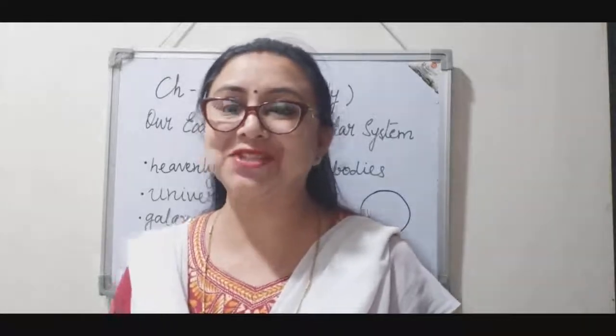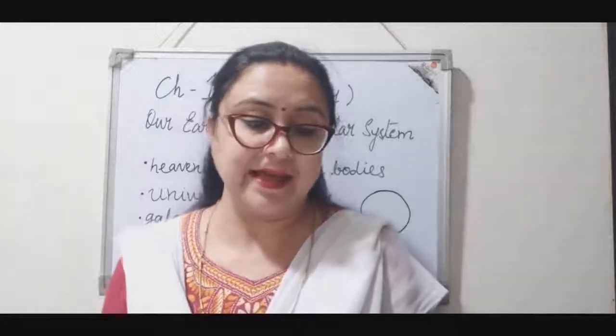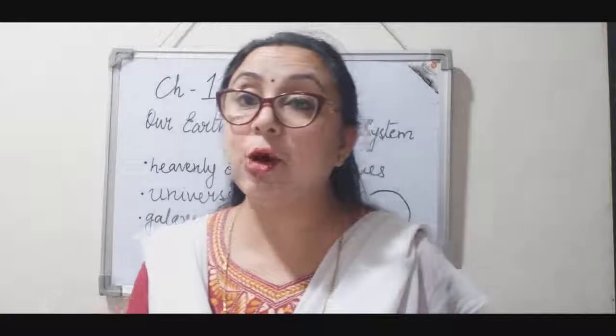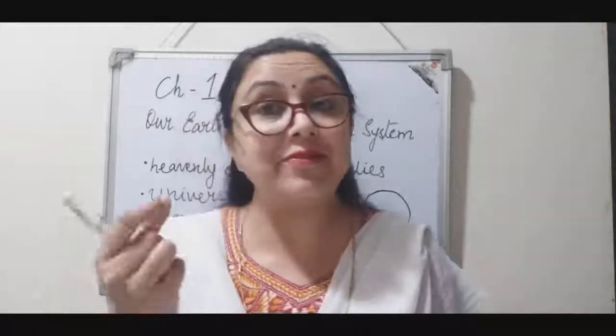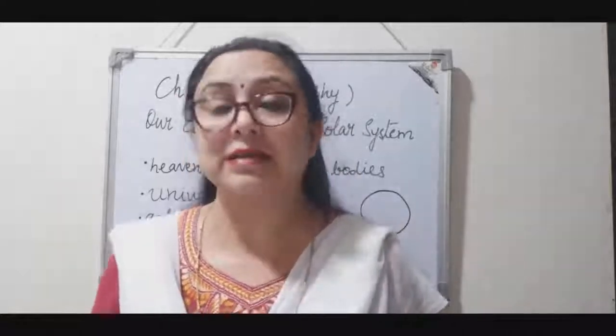So you can imagine 4.25 light years. And you know the speed of light is 3 lakh kilometer per second. In 1 second, light covers around 3 lakh kilometers.